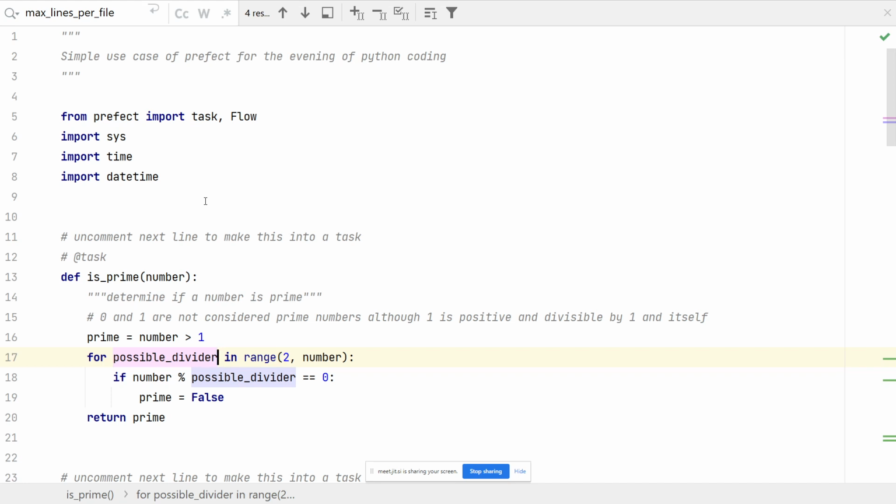So what I'm going to do here in the evening of Python coding is show you a simple amount of code and show you when to use parallelization and when to use Prefect and when perhaps not to use it, and to show you where Prefect is strong. So I start by explaining what I'm doing, and I wrote a small program. By the way, if you have any questions, jump in in the middle. It's better you jump in and ask me the question in the middle. I'll be able to better explain it.